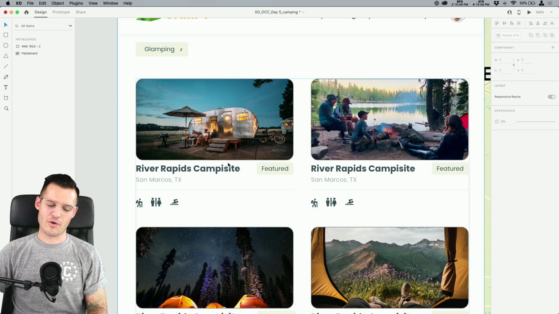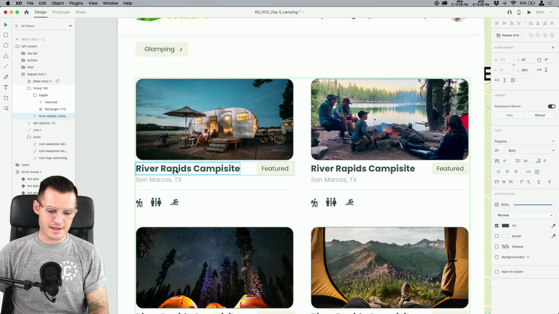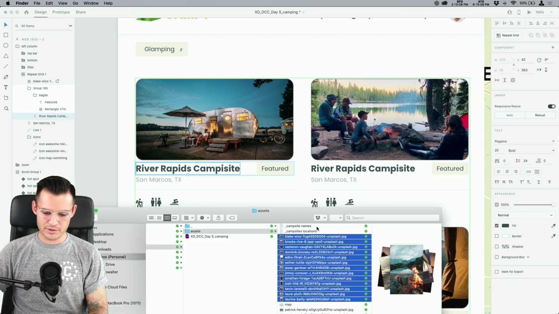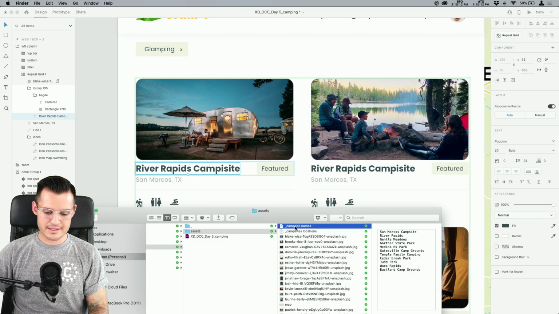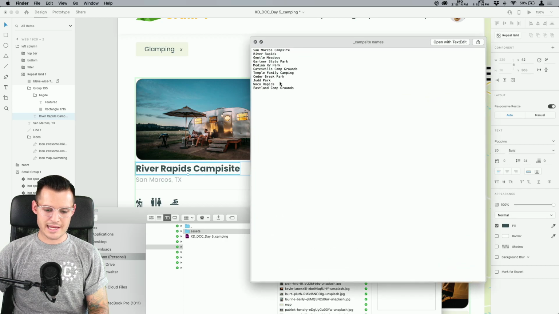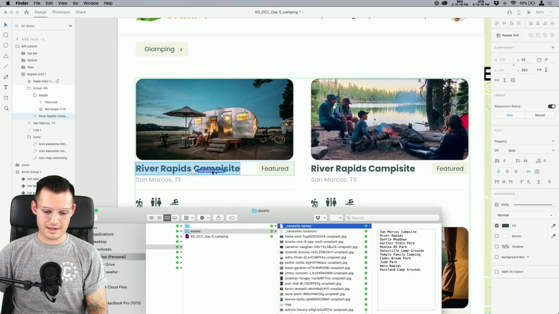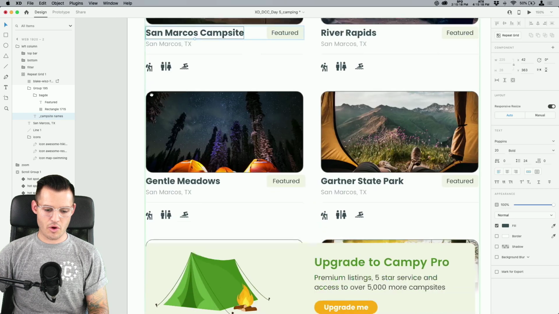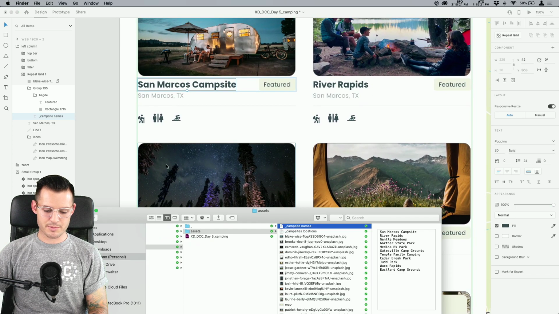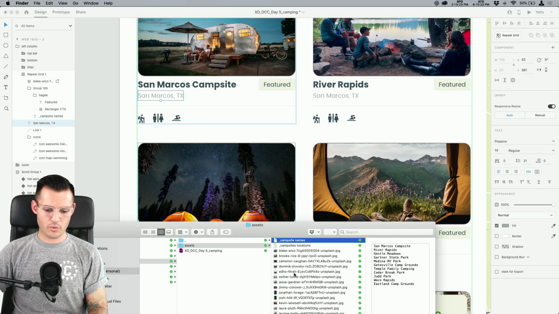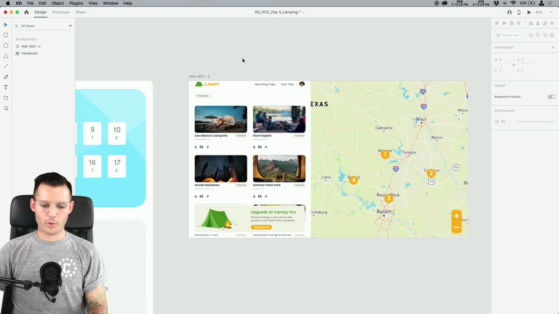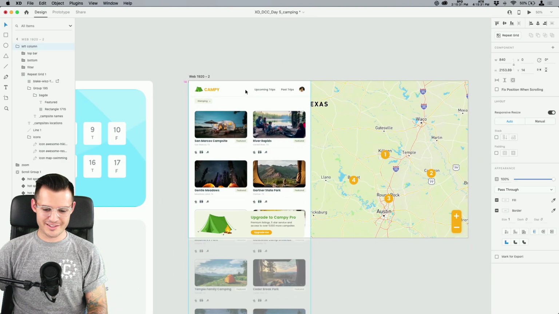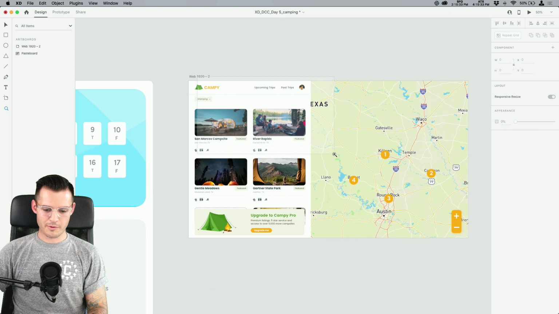I forget that all the time. We have these names of all these campsites, and I have a little text file right here, just basic simple text, not fancy text, and they're all just spaced out on different lines. I'm going to drag that in, and it updates all of them to be different names. Pretty cool. And I'm going to do the same thing with the locations. I have campsite locations. Let's drag that in. Boom, it updated all of my copy. Pretty sweet. I'm super into it. Ugh, I love repeat grid.